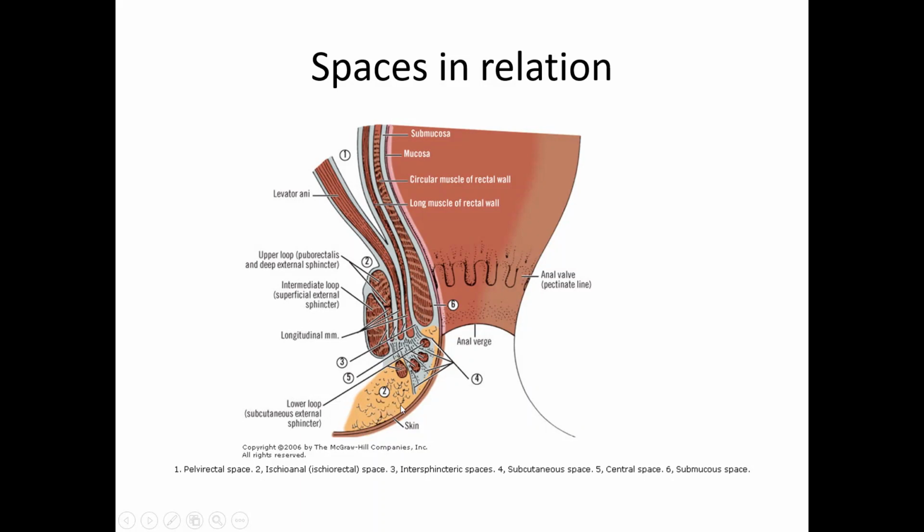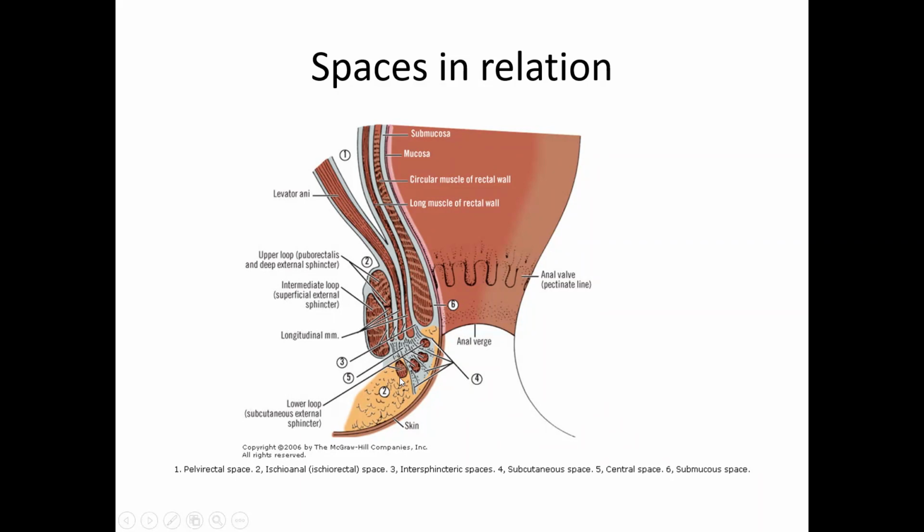Subcutaneous space is where the longitudinal muscle cord of the rectum passes through the subcutaneous sphincter, which causes corrugated cutis ani.